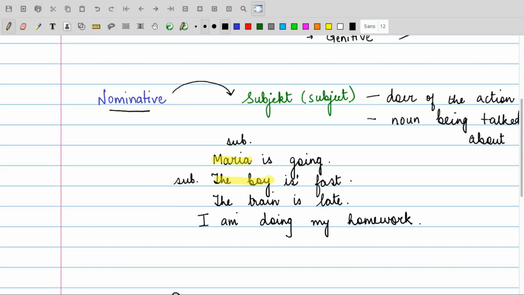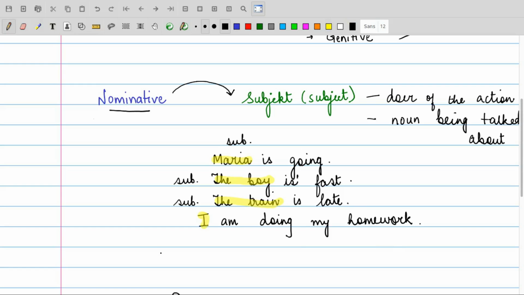Talking about the third sentence, the train is late. The train is late. Here what are we describing again? The train. It is being talked about, so it is the subject in the sentence. And then in the fourth one, I am doing my homework. Who is doing the homework? Who is the doer of the action?